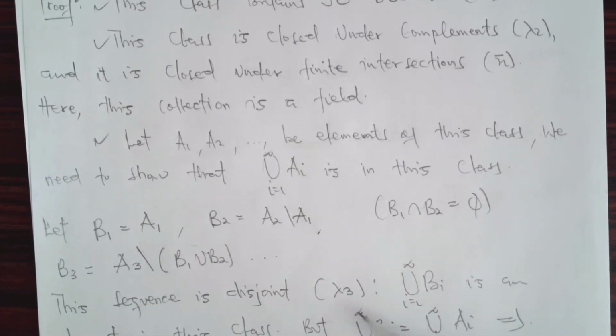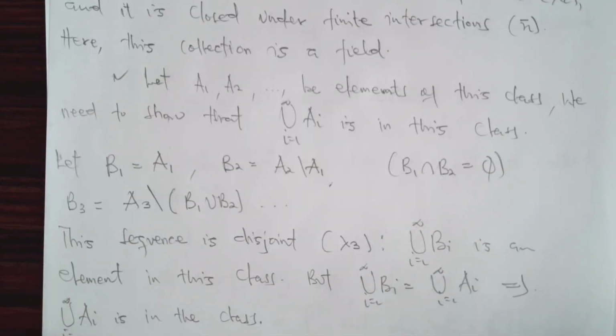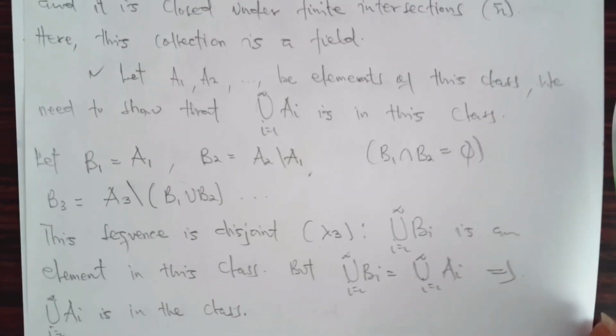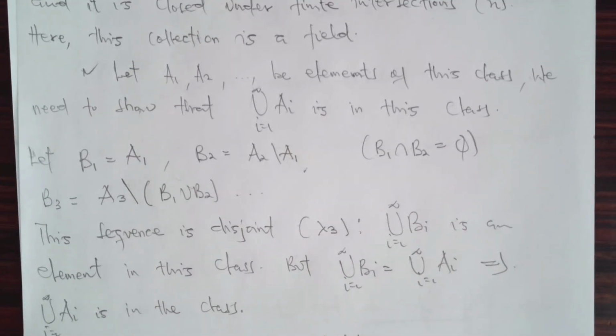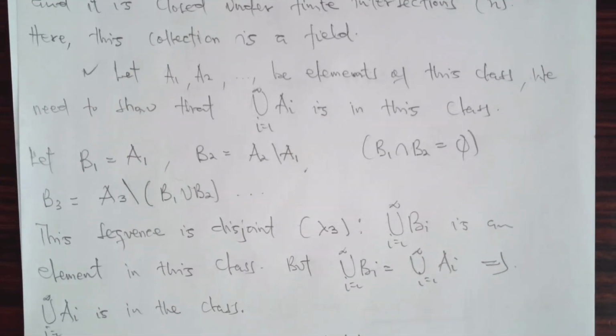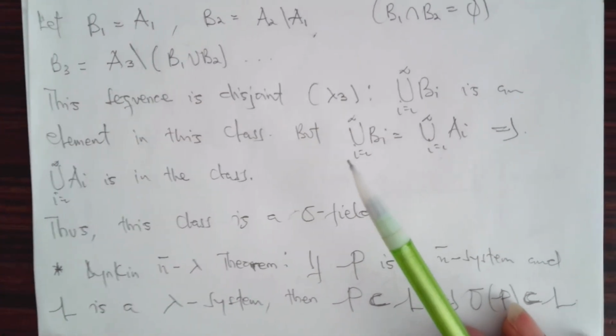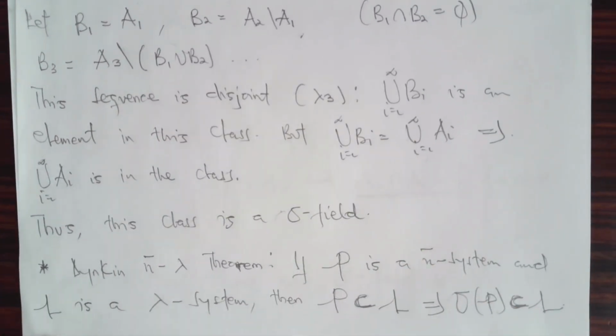And hence by lambda 3, the countable union of these Bi is an element in this class. But note, the countable union of these Bi is equal to the countable union of these Ai, and hence the countable union of these Ai also needs to belong to this class. So we satisfy the conditions needed for this class to be a sigma field. Thus, this class is a sigma field.